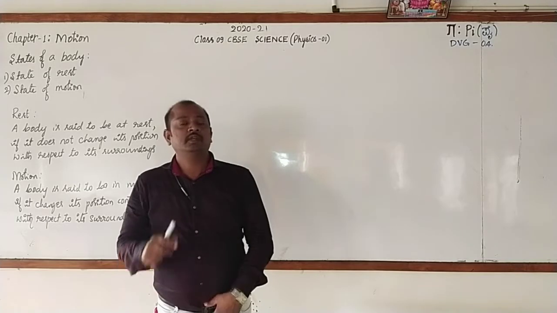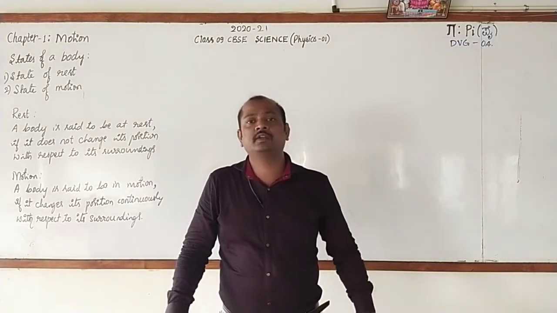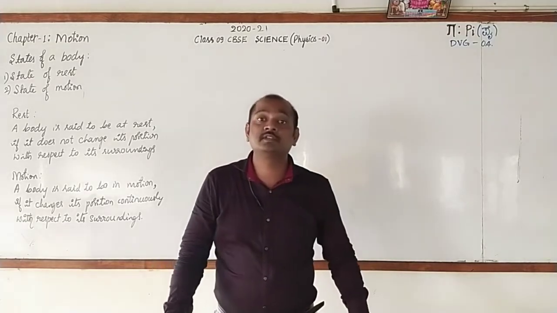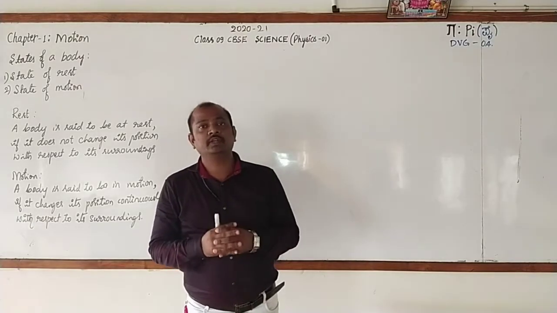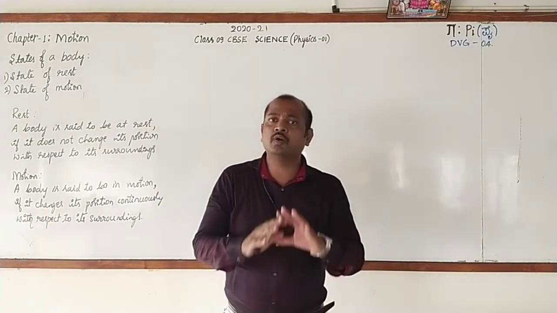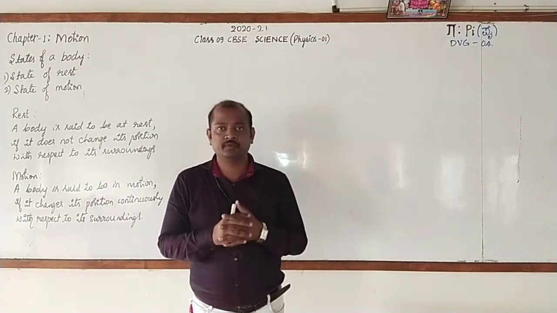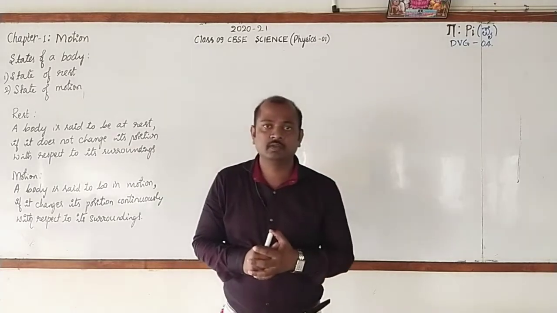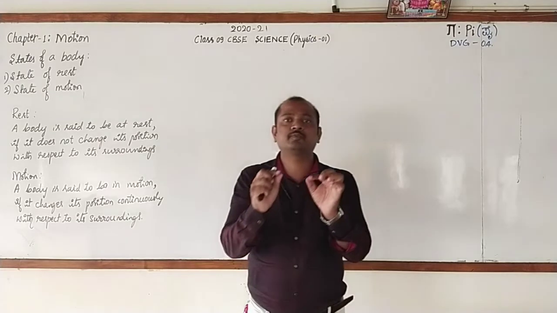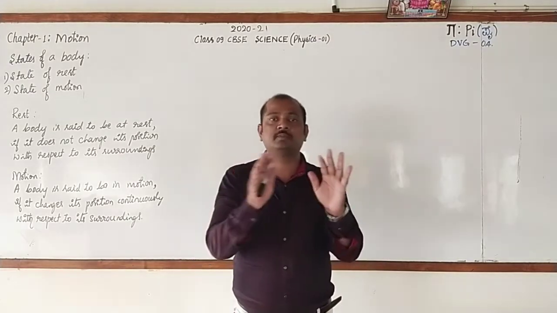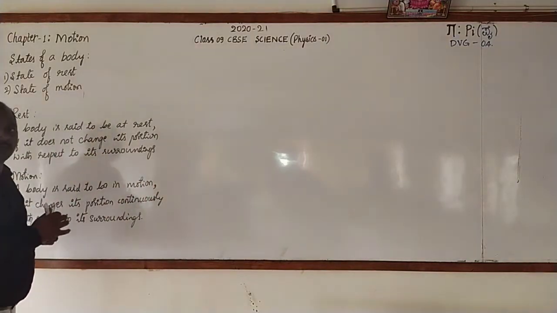Then how do you come to know the motion of the earth? Every day we experience day and night. Every year we experience seasons. And every day we also see the sun rising and the sun setting. All these give us information that the earth has motion, that is, the earth is also moving. Got it? So these are the two types: the motion of an object can be seen directly and some can be seen indirectly. Now let us write those also.